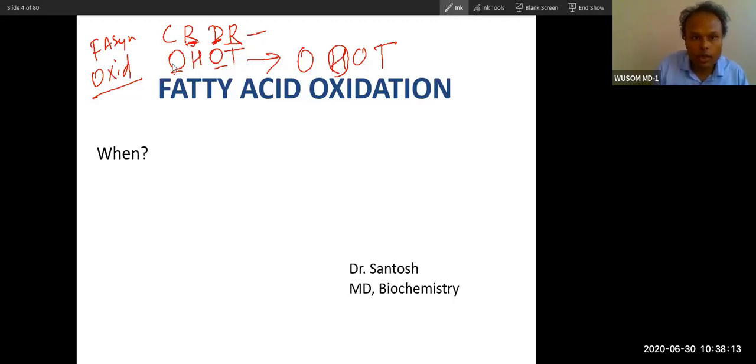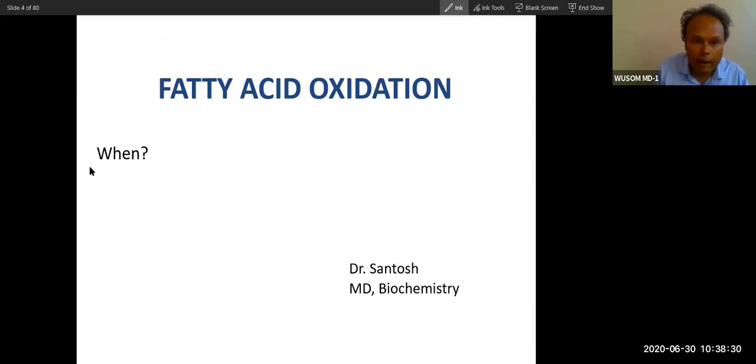So this is the process. In place of condensation, you will see thiolysis. So the O hot process: 2 reductions in synthesis and 2 oxidations in oxidation, dehydration and hydration. So it is the reverse process.